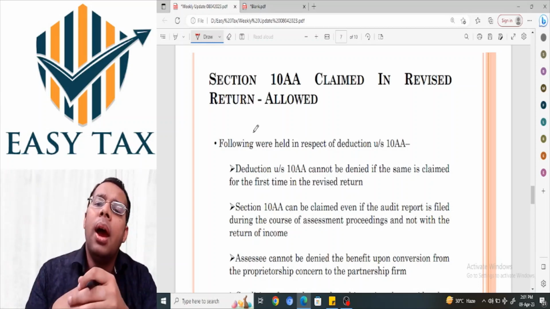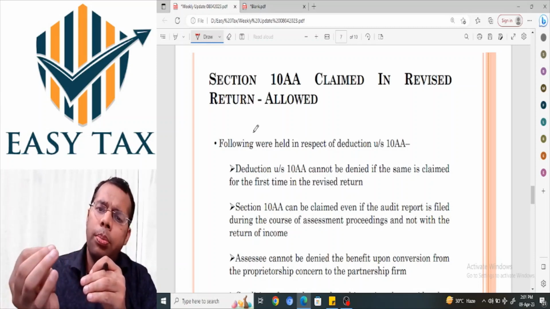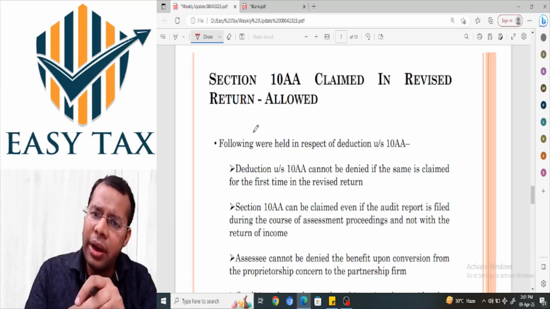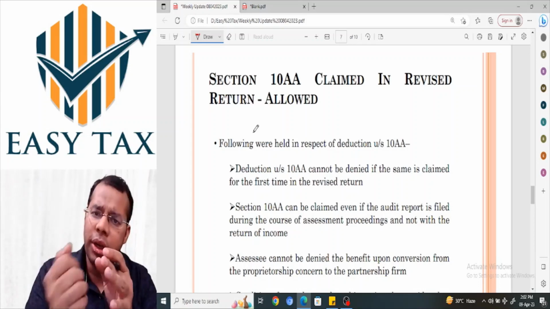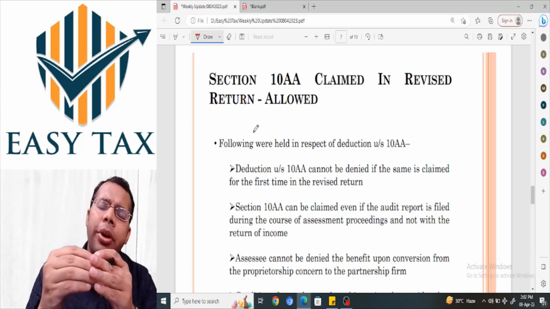Secondly, in this case the assessee had furnished the audit report in Form 56F during the course of assessment proceedings and not with the return of income. The ITAT said that's perfectly valid. The intent is to allow the deduction. It's a beneficial provision and should be interpreted liberally.